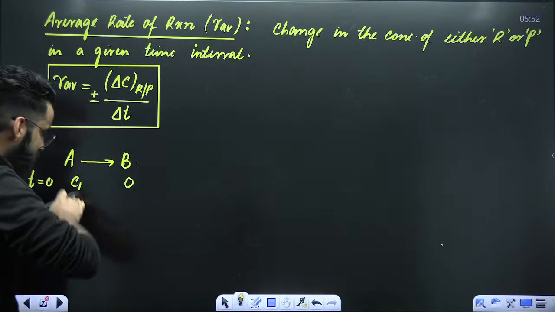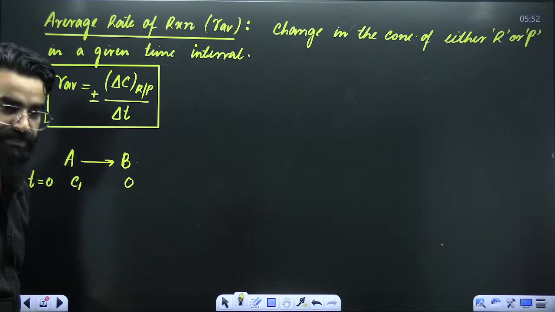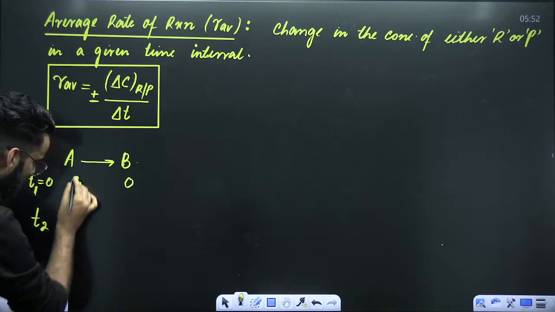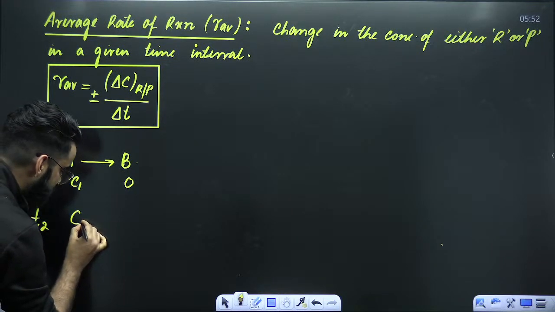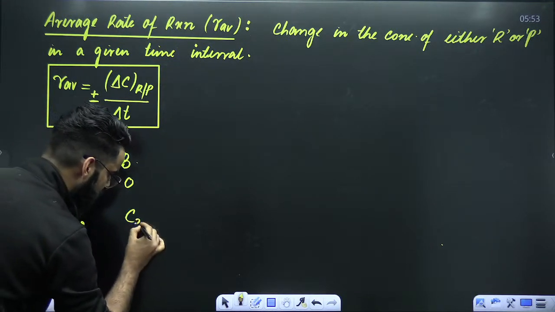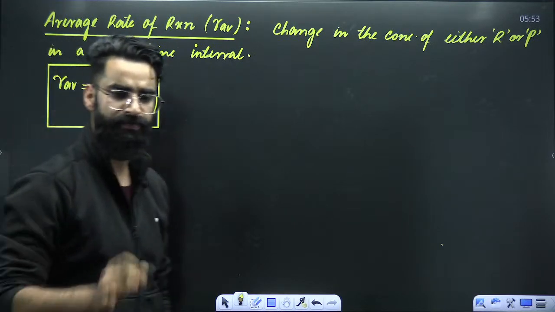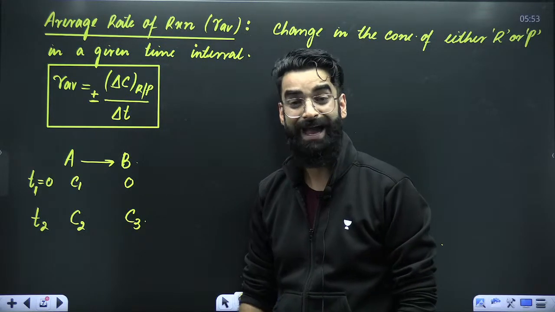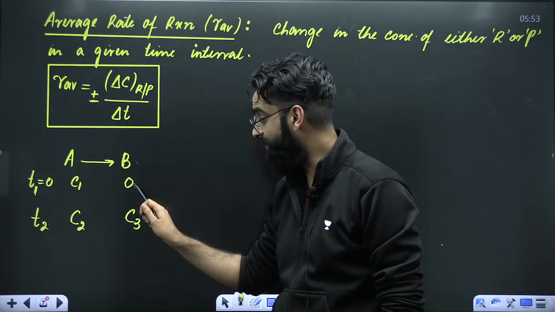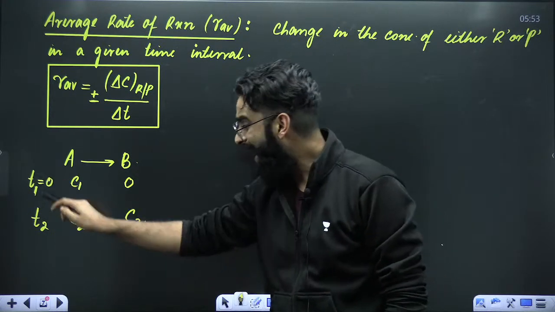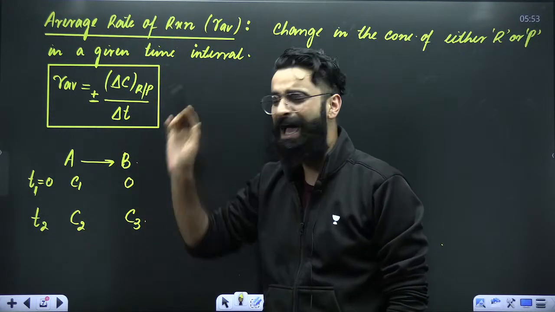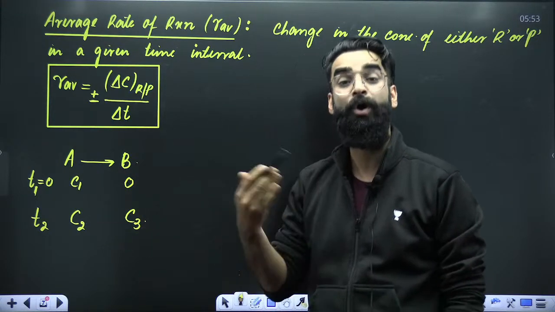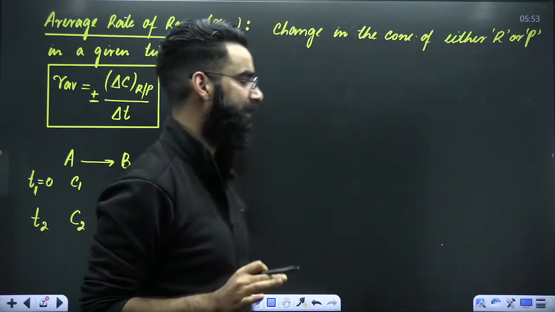As the reaction starts, the concentration of reactant will keep on decreasing with time. So, for example, at time t2, the concentration of reactant left is C2, and the concentration of product formed is C3. First of all, be careful with the terms which I'm telling. C1 is the initial concentration of reactant at time t equal to 0. This is the concentration of product at time t equal to 0. Now, at time t2, let's assume the concentration of reactant left is C2 and the concentration of product formed is C3.